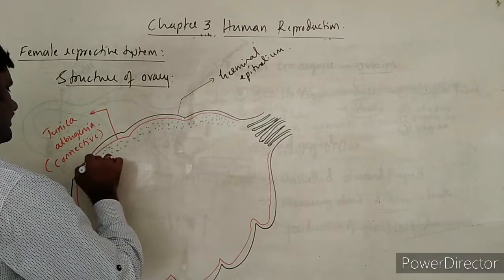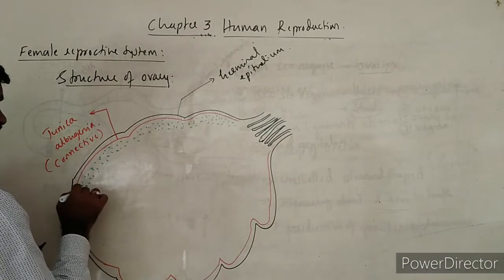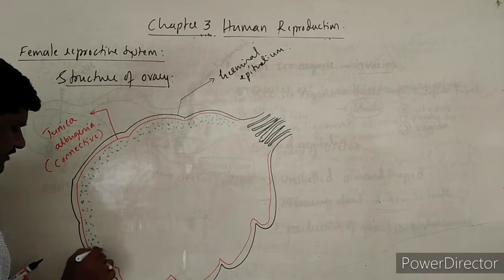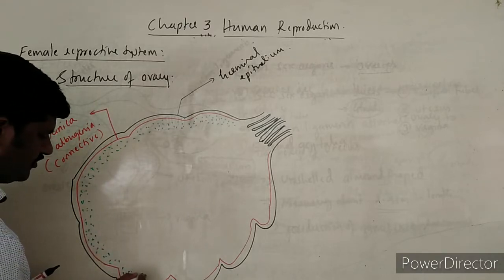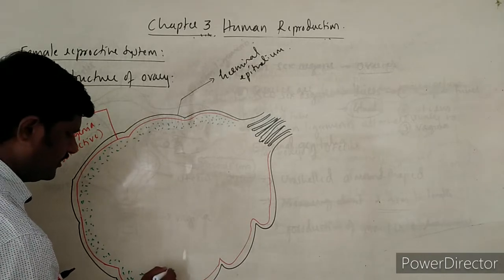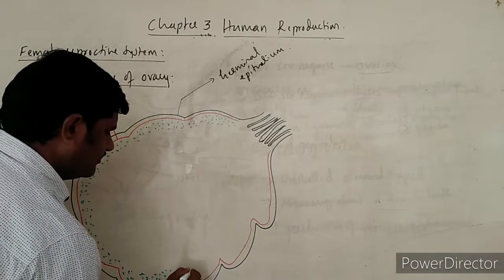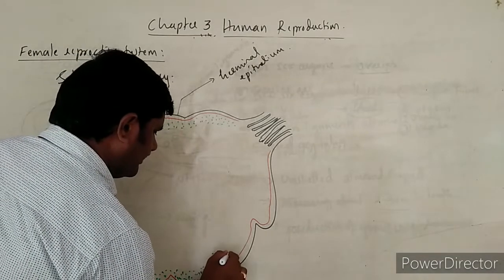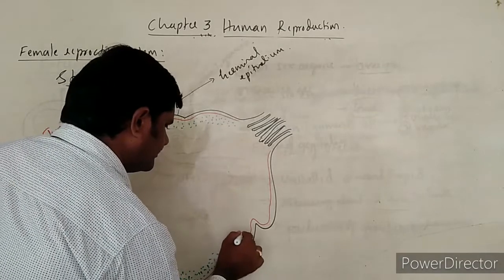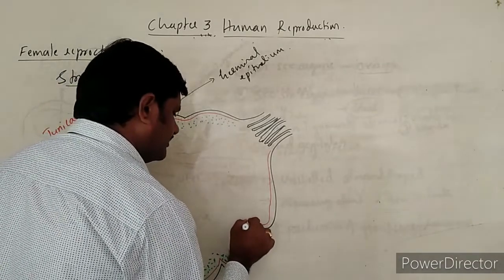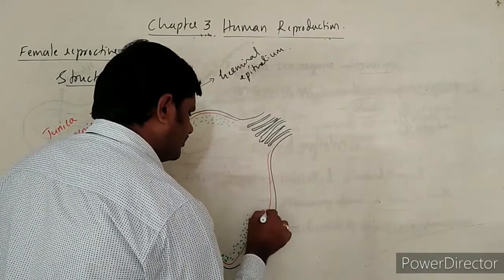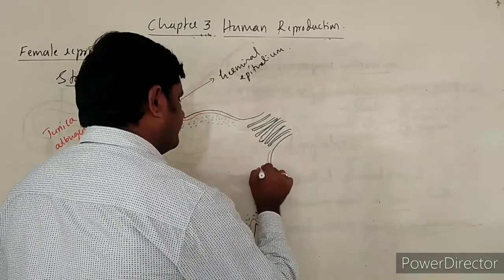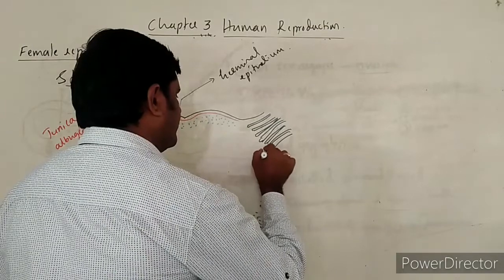And this dense area is said to be the ovarian stroma. This ovarian stroma itself makes a dense and a less dense area, and the dense area itself is called the cortical region or the cortex part of the ovary, and the less dense area itself makes the medulla part of the ovary.